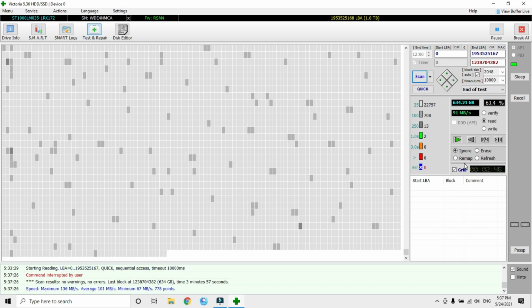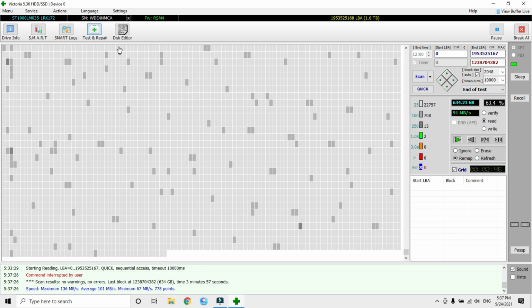Stop it. If you want to replace the bad sectors with good sectors, select remap and select scan. It will automatically replace the bad sectors with good sectors. And as I said, Victoria is a professional tool.